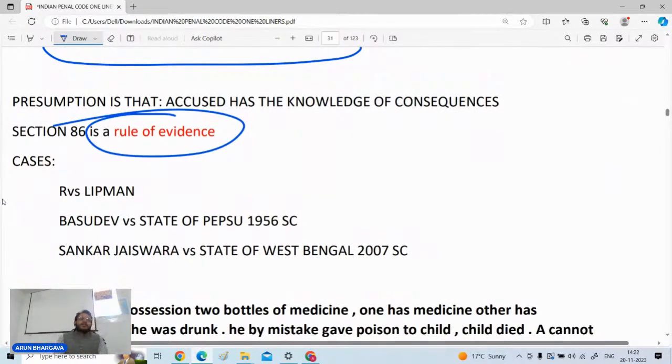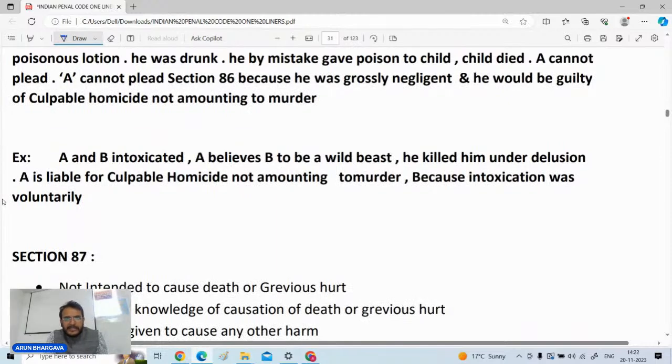आपने अपने बेयर एक्ट पे मार्क करके लिख लेना, it is the rule of evidence. And the judgments which are important with respect to section number 86, that is R versus Lipman। ये एक जजमेंट है, ये बहुत ज्यादा नहीं पूछा जाता। जो पूछा जाता है वो है बासुदेव वर्सेस स्टेट ऑफ पेप्सू। बासुदेव वर्सेस स्टेट ऑफ पेप्सू, that is Patiala and East Punjab States Union, 1956 Supreme Court। This is a very very important judgment on the point of section number 86।